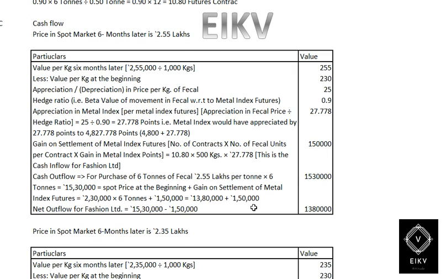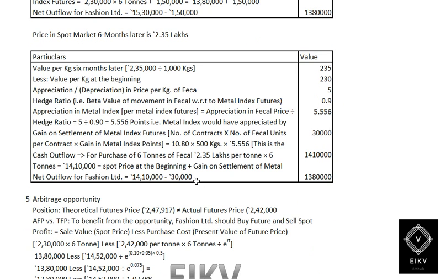Sorry guys, we have another computation, where the price in the spot market 6 months later has changed to 2.35 lakhs. Then the value per kg would be 2,35,000 divided by 1000, which gives 235 per kg, less the value per kg at the beginning, which is 230.